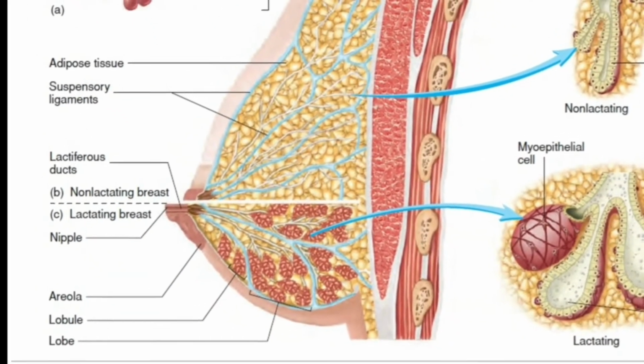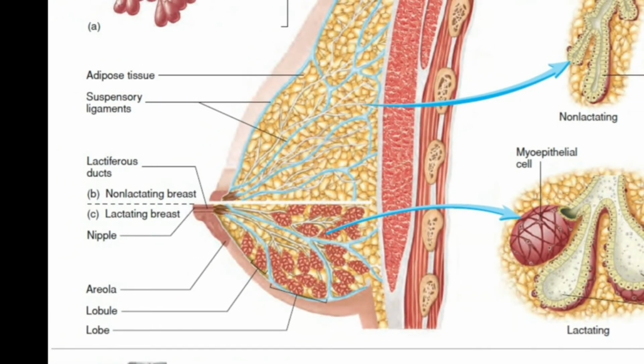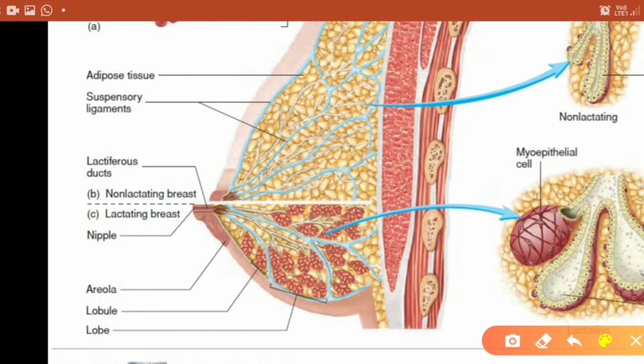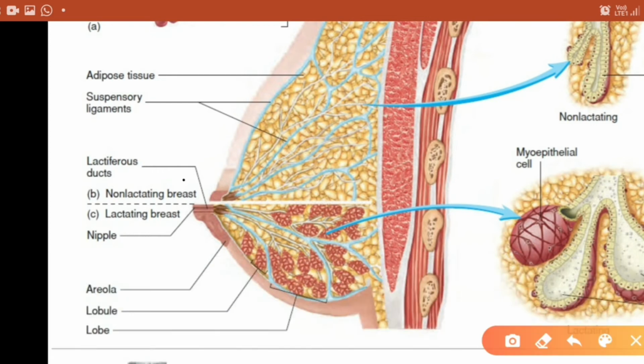So this is the structure of the mammary gland. You can see the mammary gland is divided into a non-lactating breast and a lactating breast. The non-lactating breast is completely made up of adipose tissue, and it is also supported by suspensory ligaments.